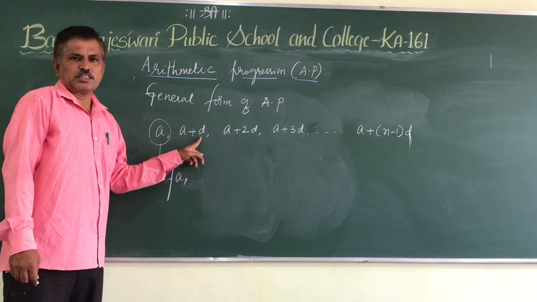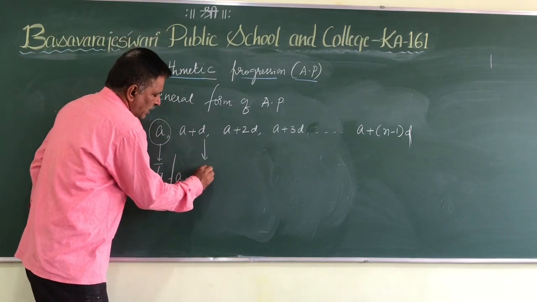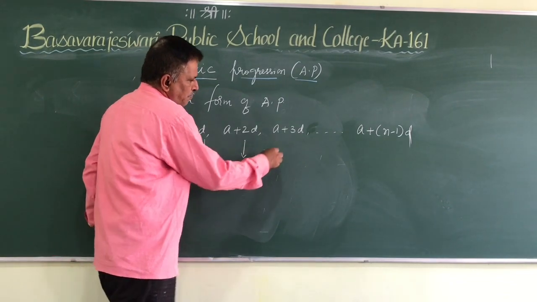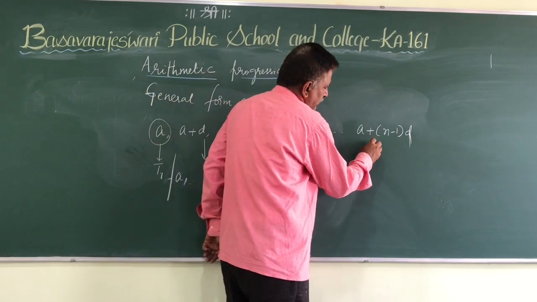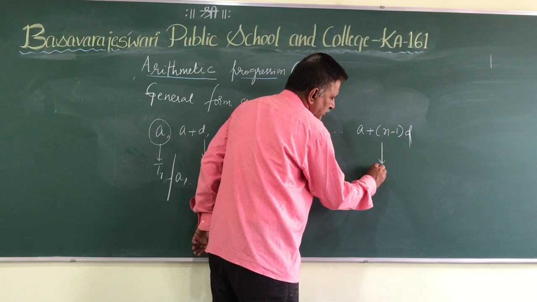A plus d is the second term. A plus 2d is the third term. A plus 3d is the fourth term, and the last term a plus n minus 1 into d is nothing but the last term.